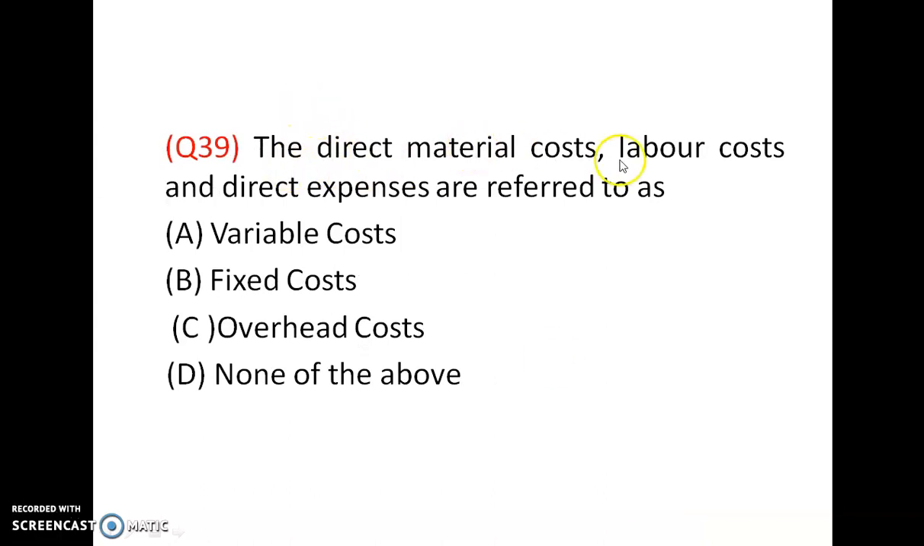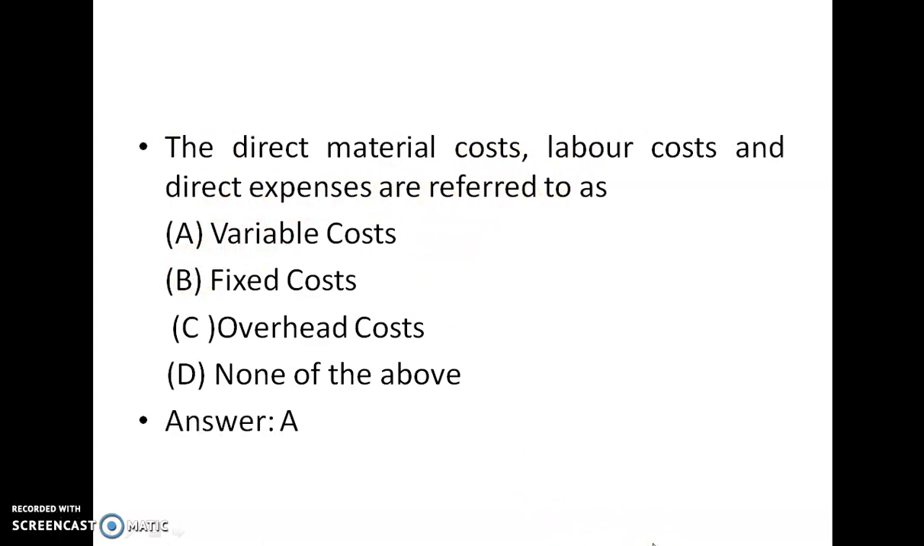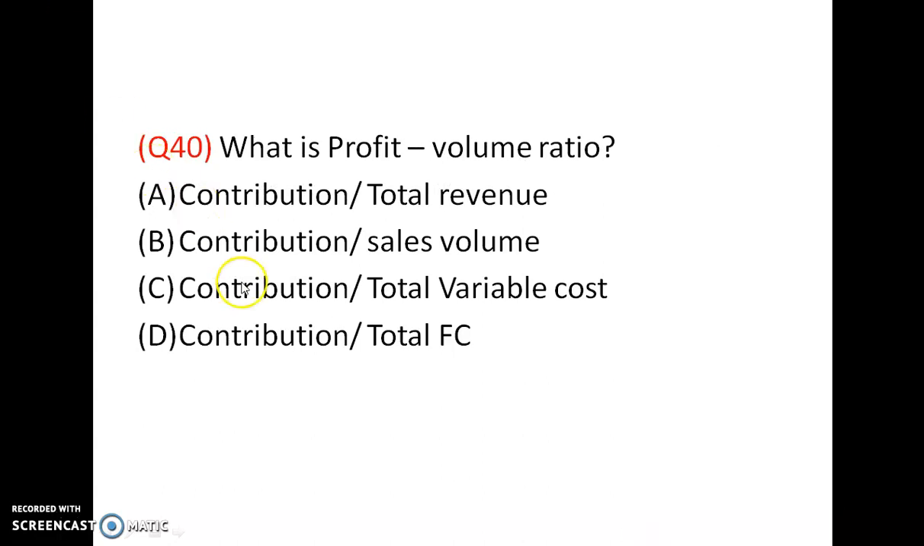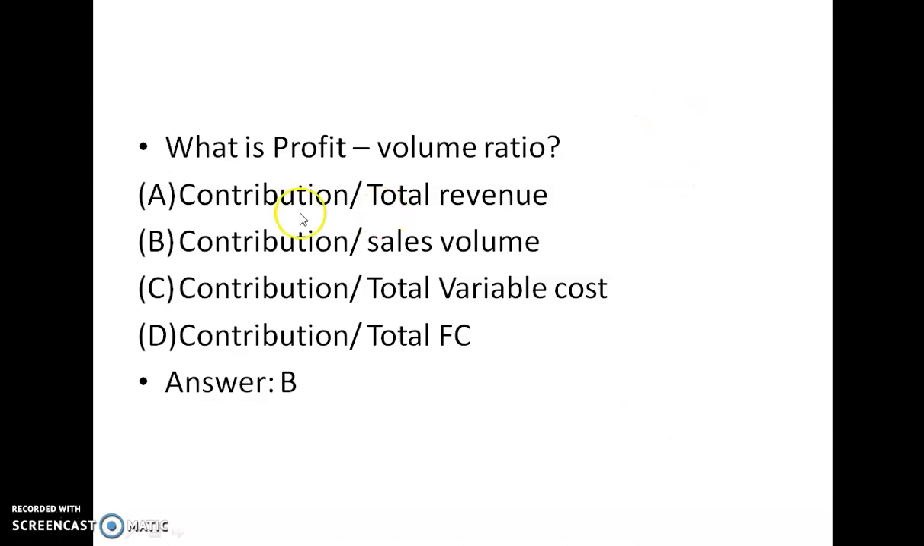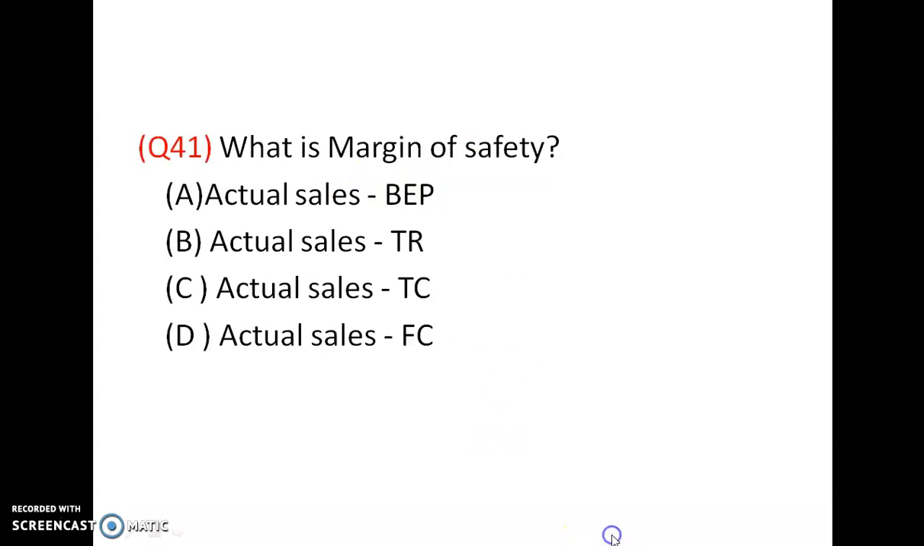The direct material cost, labor cost and direct expenses are referred to as variable cost. The direct material cost and labor cost are all variable in nature, so they are called variable cost. Option is A. Then what is profit volume ratio? Contribution by sales volume is the profit volume ratio.